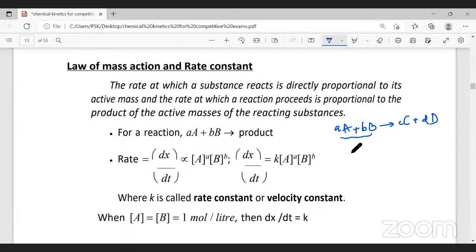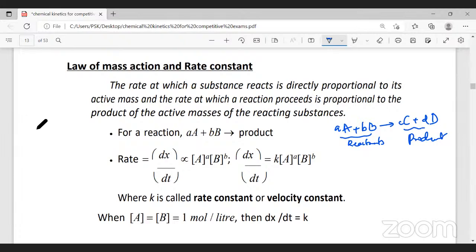Now A and B are called reactants, and C and D are called products. The small letters a, b, c, and d are the stoichiometric coefficients.